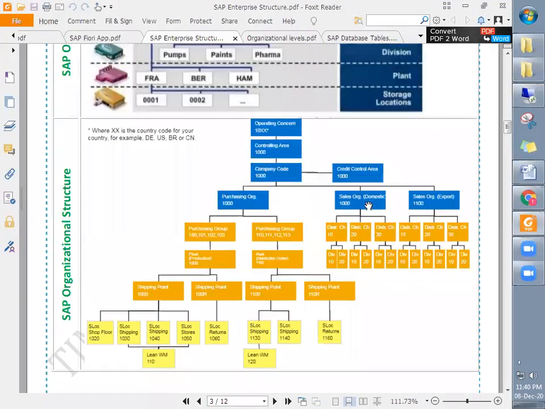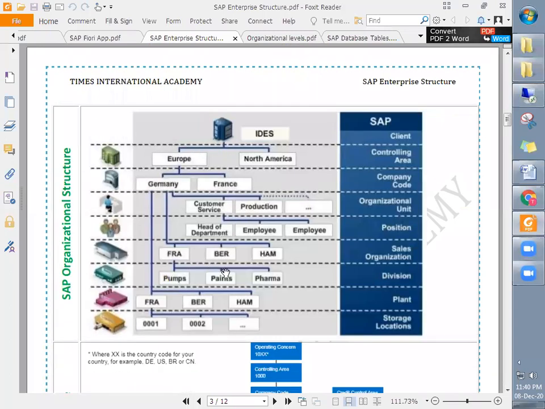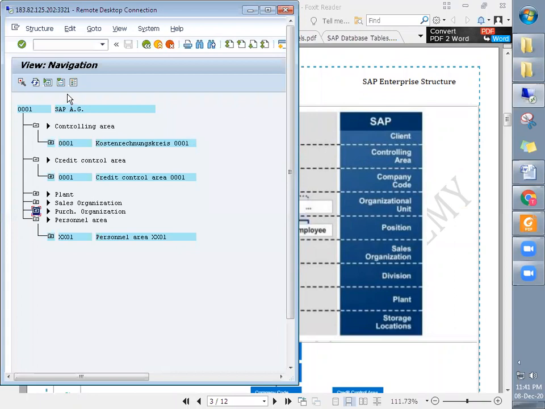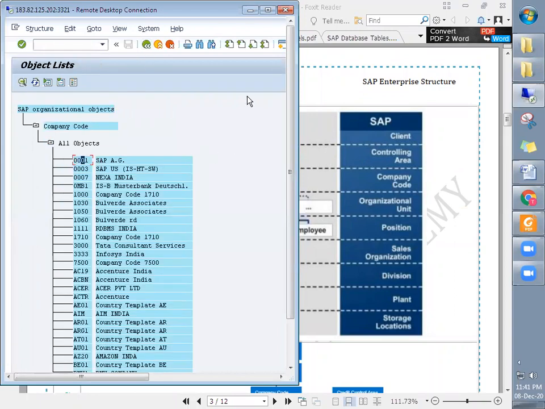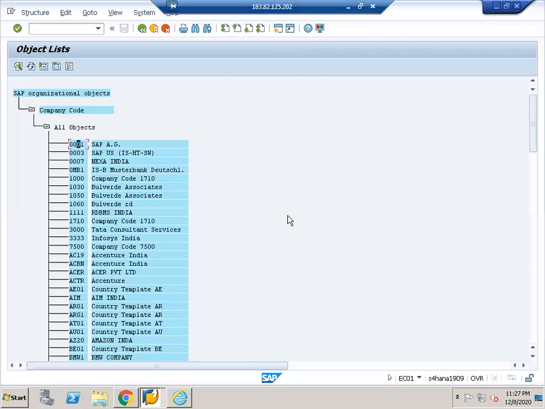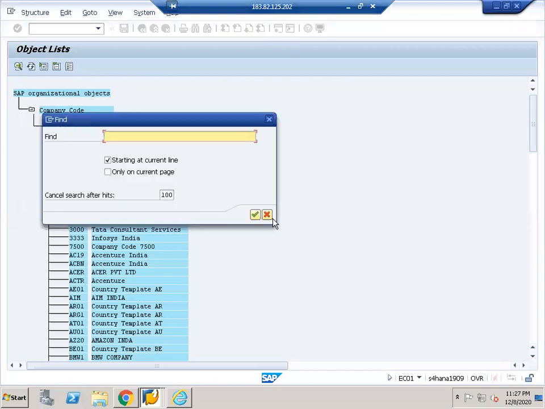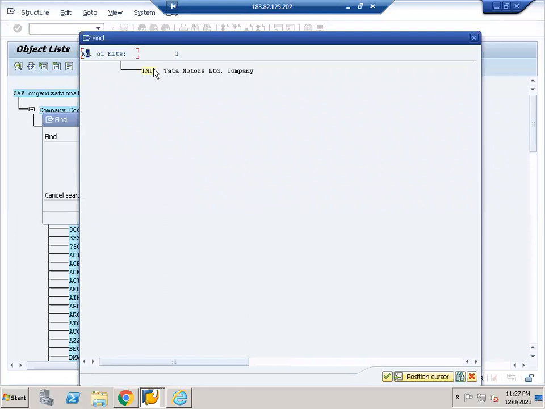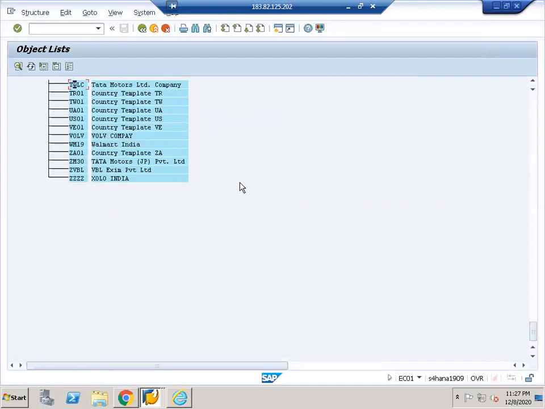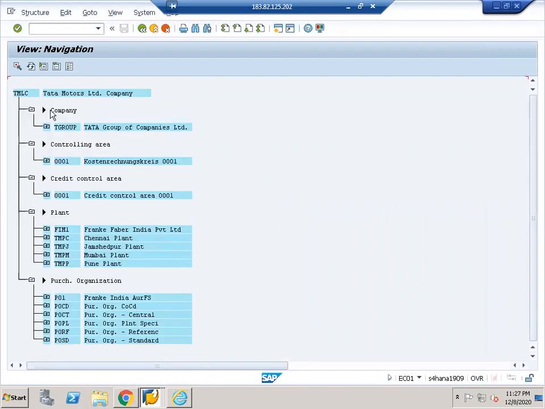So this is one example. I have created one for Tata Motors as well. So Control F, it is TMLC, the company code which I have created, Tata Motors Company Limited. We will create our own company code in our practice in tomorrow's session. So you see the Tata Motors Company Limited.